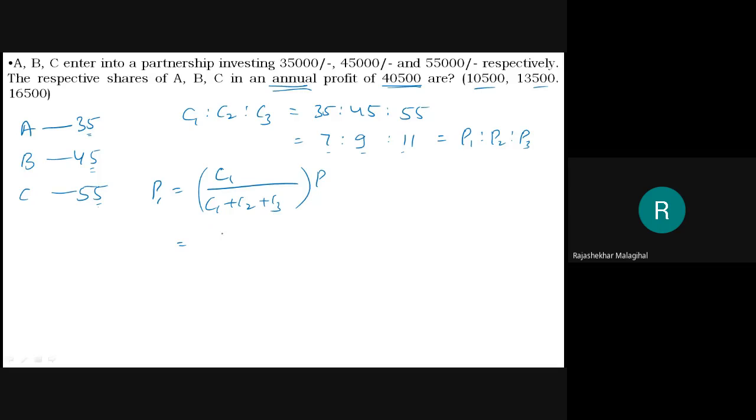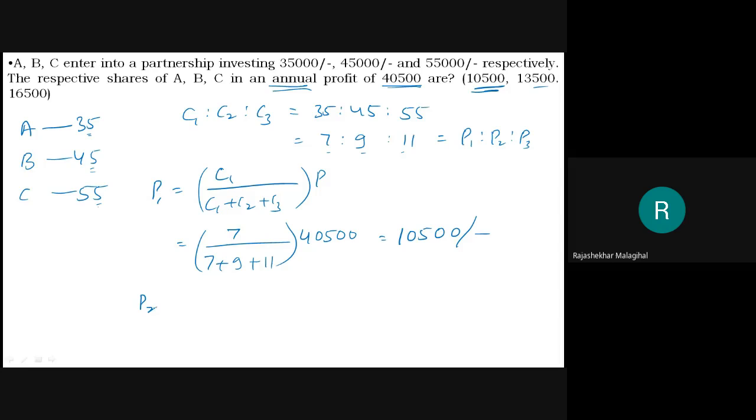Therefore, I will consider 7 divided by 7 plus 9 plus 11 into 40500. Actually the calculator is not allowed in examination, but I am solving it with the calculator because the time slot given to me is very, very short. Into 40500, this P1 I am getting 10500. Okay, this is the answer.